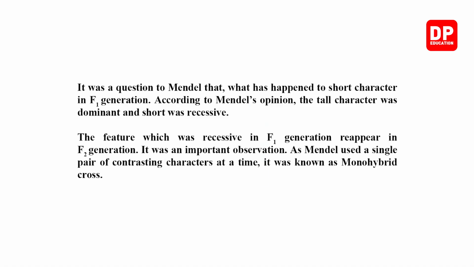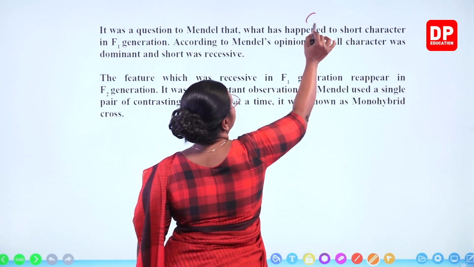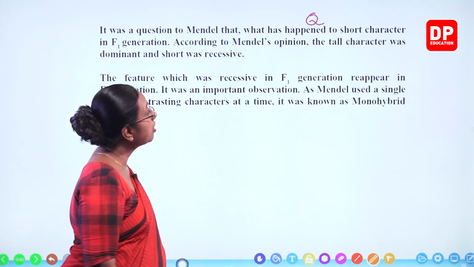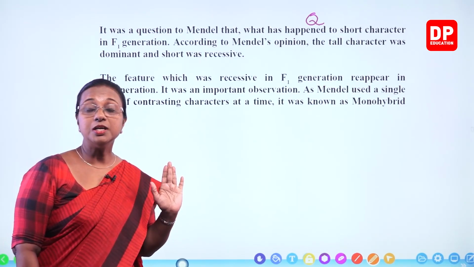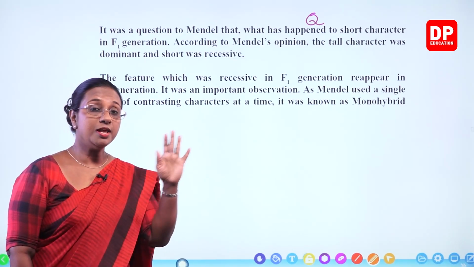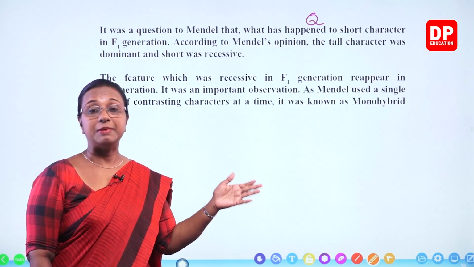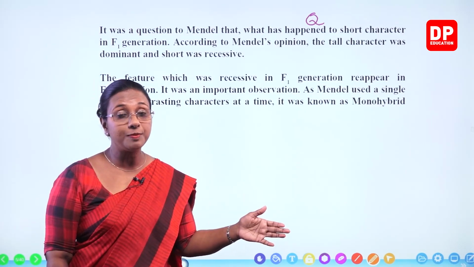It was a question to Mendel that what has happened to short character in F1 generation. What has happened to short character in F1 generation? Because all the plants were tall plants. So like I told you all, the short character was seen in the parental generation, pure breed short plants.